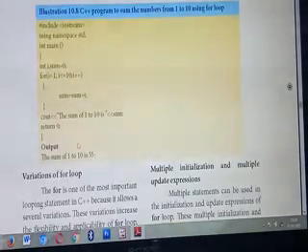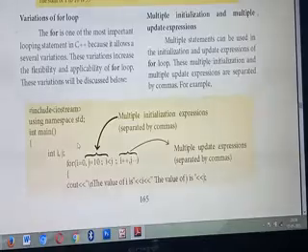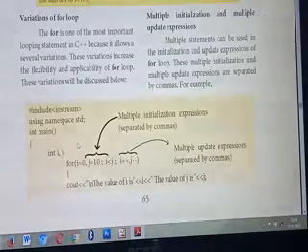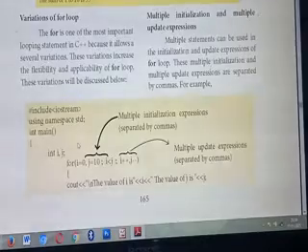Okay. So the next thing is variations of for loop. These are all very important questions. Please listen carefully, and also these are all very basic things. Already you have studied that the for loop is the most important loop as well as the easiest and simplest method to use, isn't it?